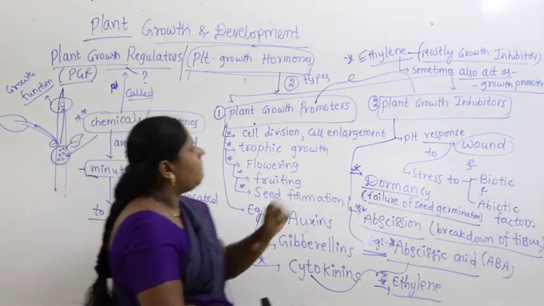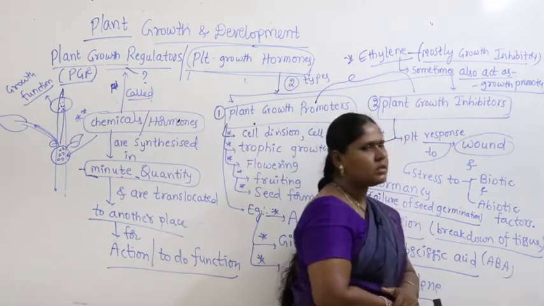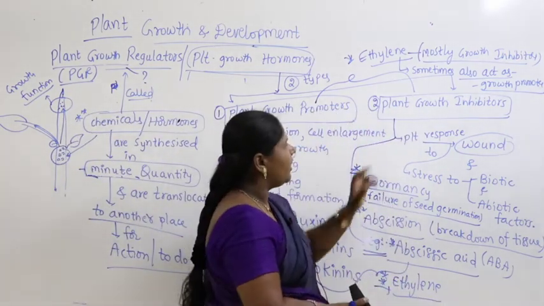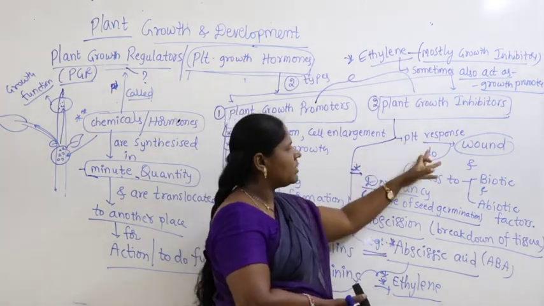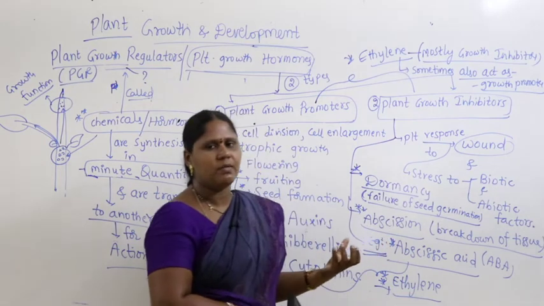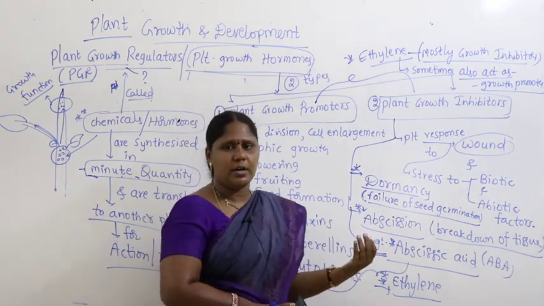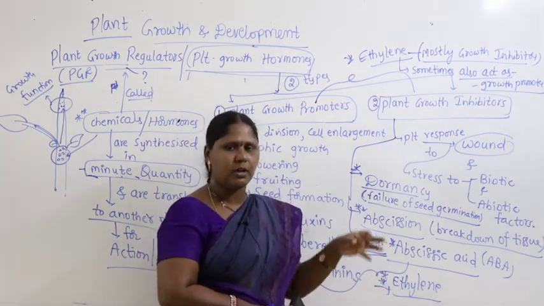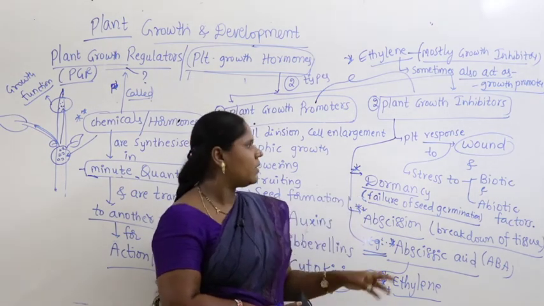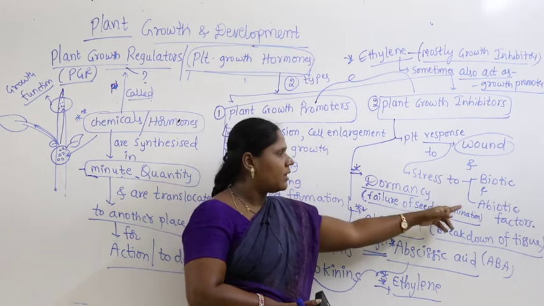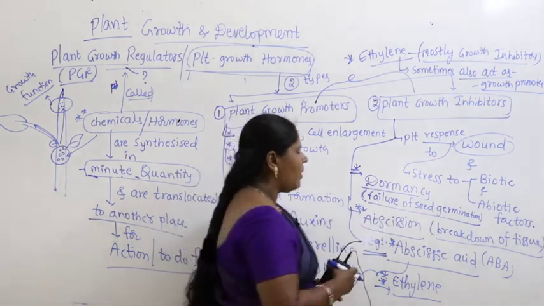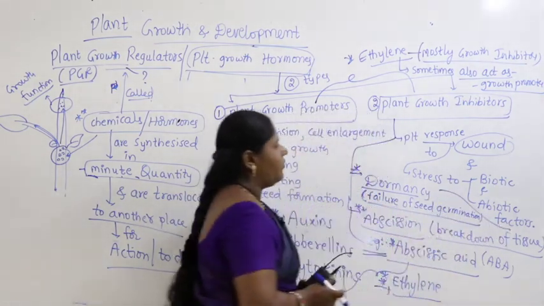Similarly, plant growth inhibitors. These growth inhibitors come into the role when the plant shows a response to a wound, meaning whenever the plant gets injured or damaged, then growth will stop, and growth inhibitors will come and accumulate. Or whenever the plant is under stress due to biotic and abiotic factors.